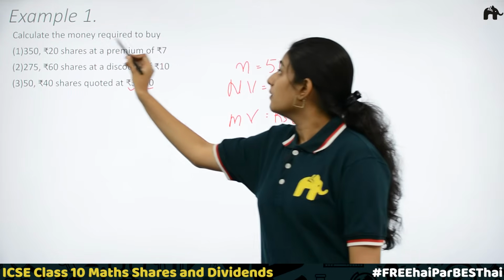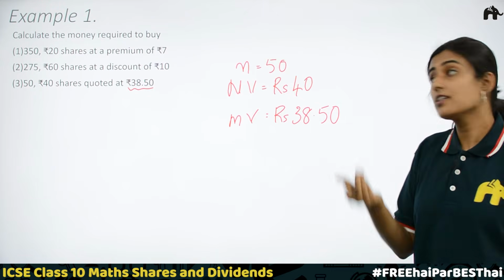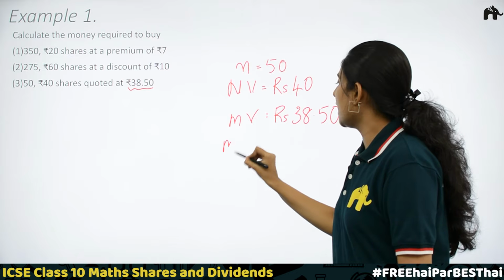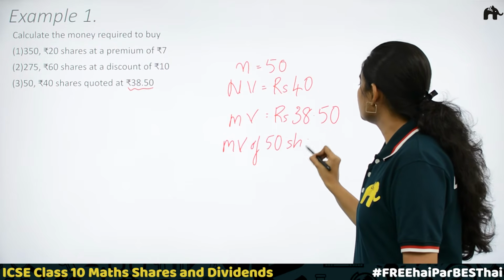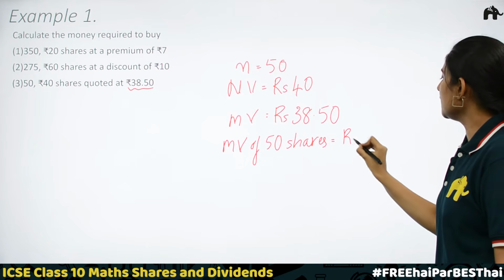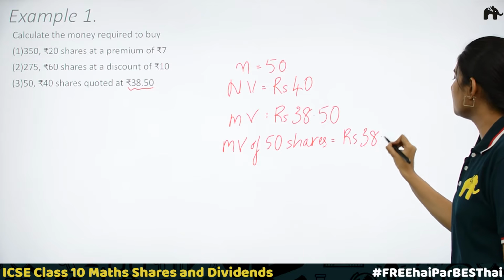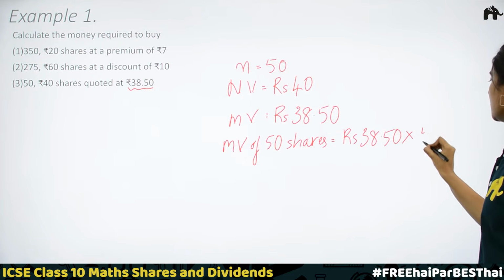Now, we have to find money required to buy 50 such shares. That is market value of 50 shares. Market value of 50 shares is equal to rupees 38.50 into 50.